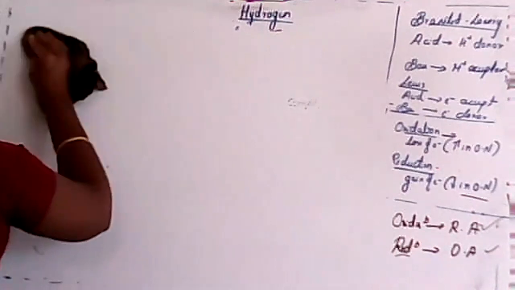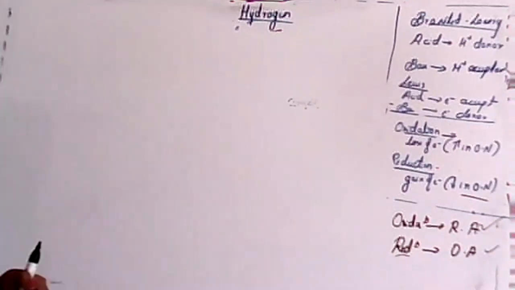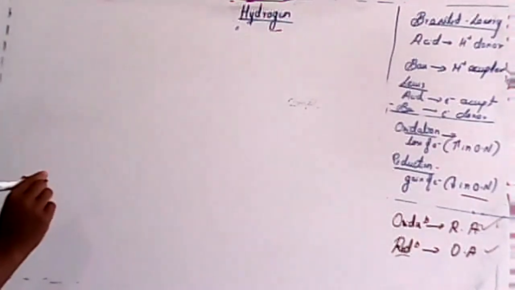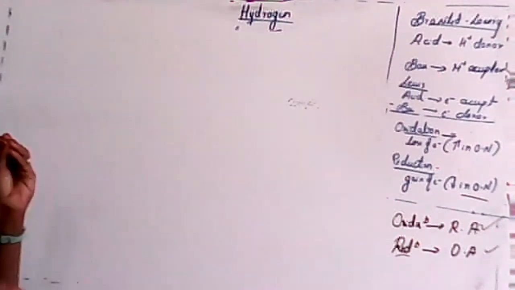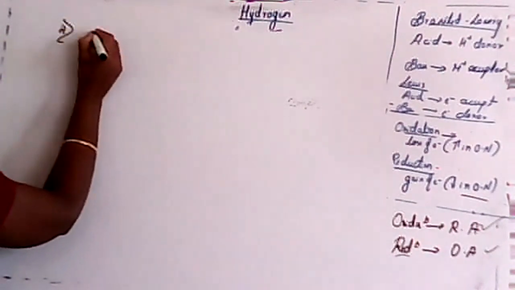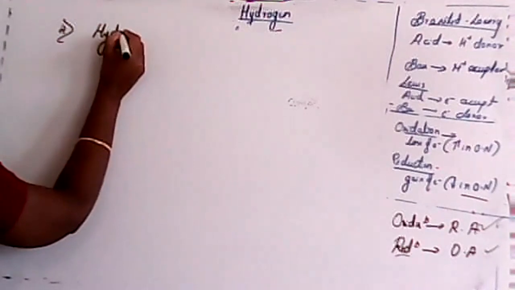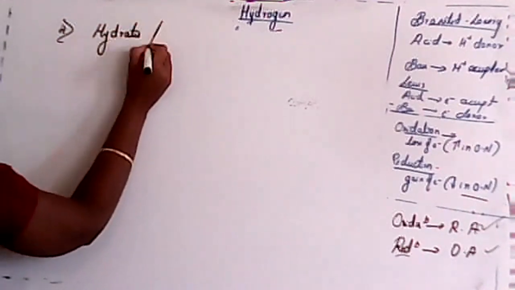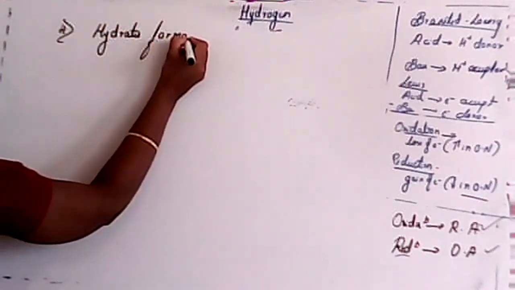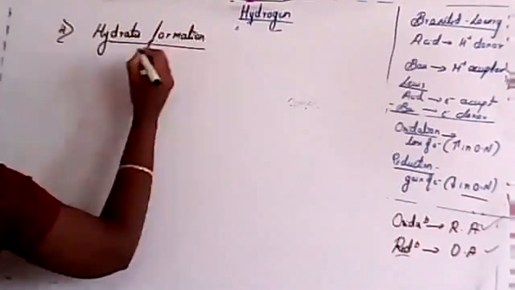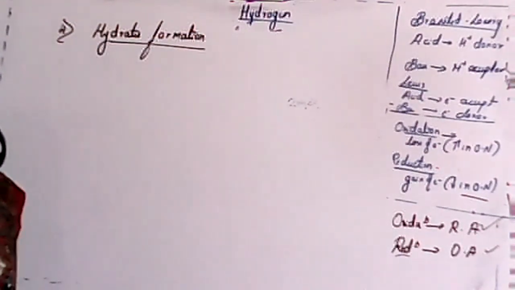And the fourth and last point for this one is hydrates formation, or formation of hydrates. It is not about hydride, it is hydrates.